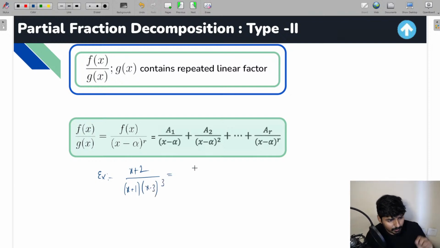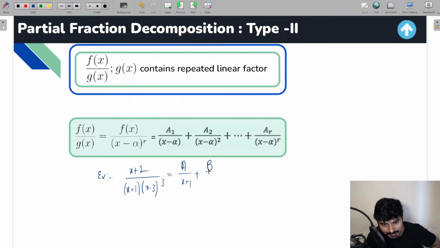In this case, if you want to apply the partial fraction method, observe this method, everyone. First, for the non-repeated linear factor, you take it as a by x plus 1. For the repeated linear factor, it is repeating 3 times, so here you need to write 3 terms, and the 3 terms are going to be in this way.